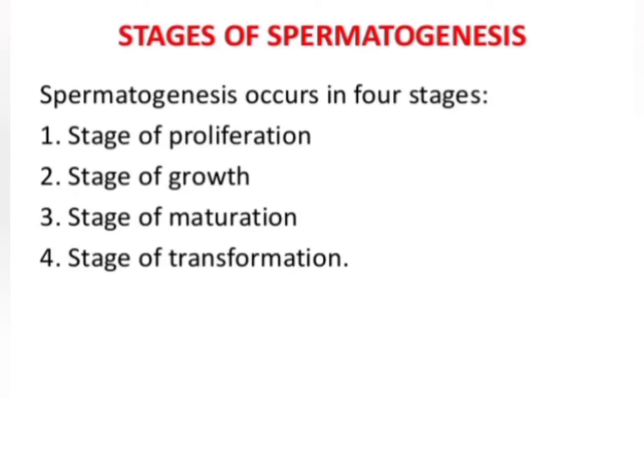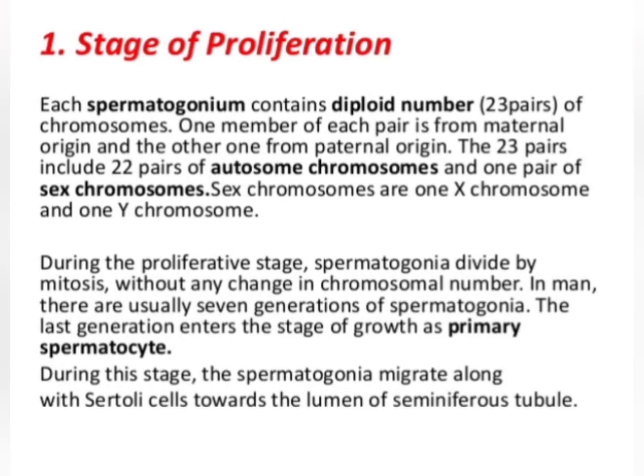Stages of spermatogenesis. Spermatogenesis occurs in 4 stages. The first stage is the stage of proliferation, second the stage of growth, third the stage of maturation, and fourth the stage of transformation. So the first stage is the stage of proliferation.